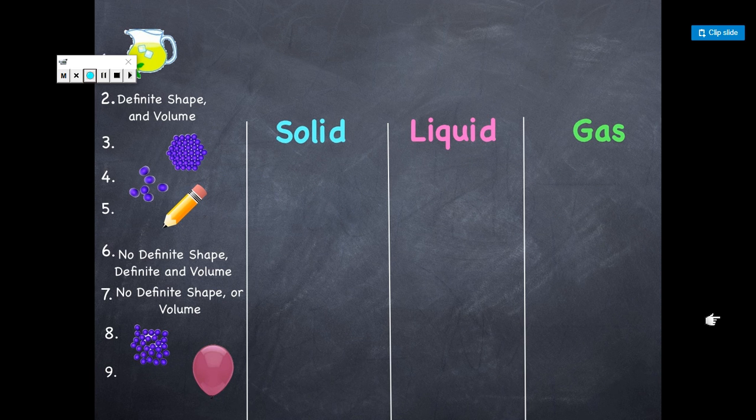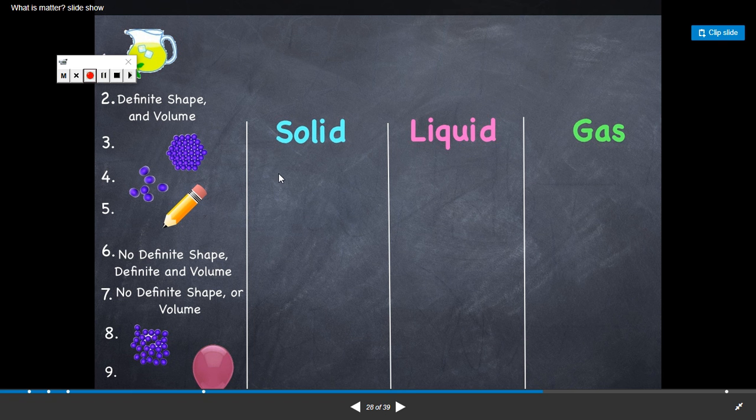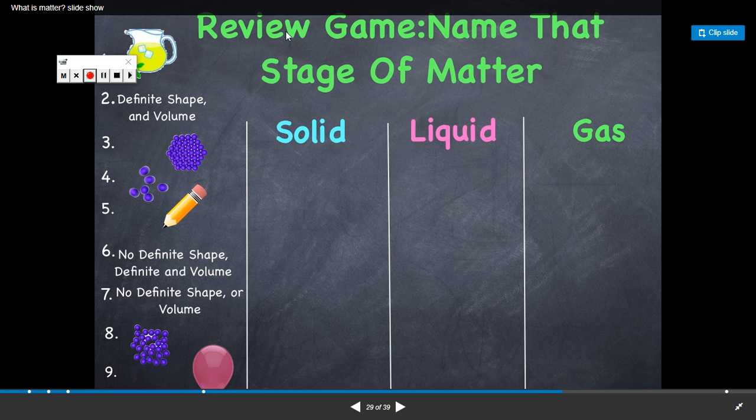Okay. Now look at this activity. We have here a jug of juice, and we have the words definite shape and volume. These particles are very close together, and these are very far apart. This is a pencil, not definite shape. And the question is, review game, name that state of matter. I will take everything and put it here. What about the jug? Which part will I put it in? What do you think?